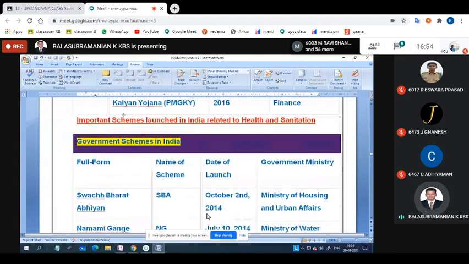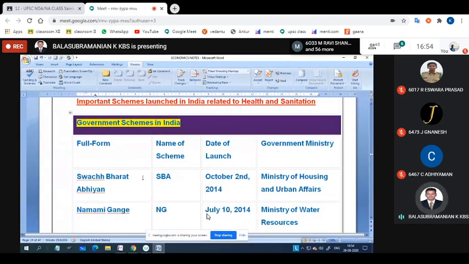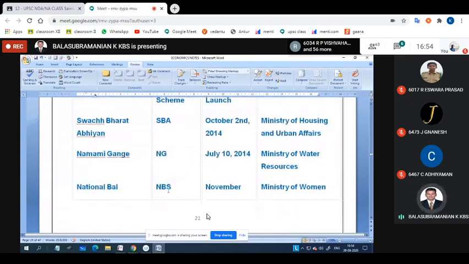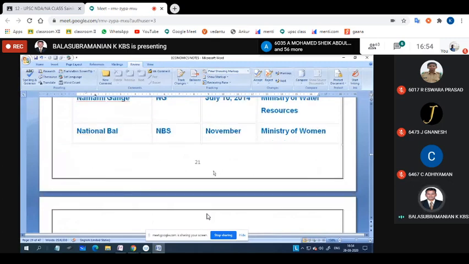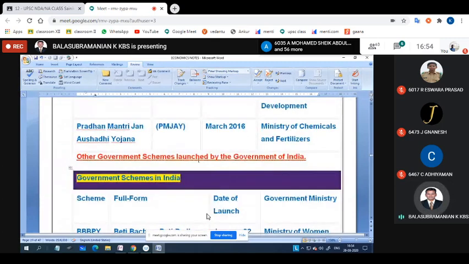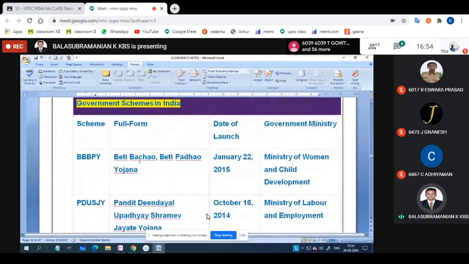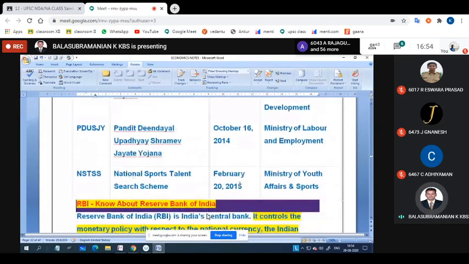Understood? The next one is related to health and sanitation. Here Swachh Bharat, Namami Ganga, and the National Health Mission are given, and other government schemes launched by the Government of India. Beti Bachao, we have already discussed now. We have a number of schemes, but only the highlighted 13 I have given in descriptive form. You go through that one. Afterwards, you read all the other things on your own.